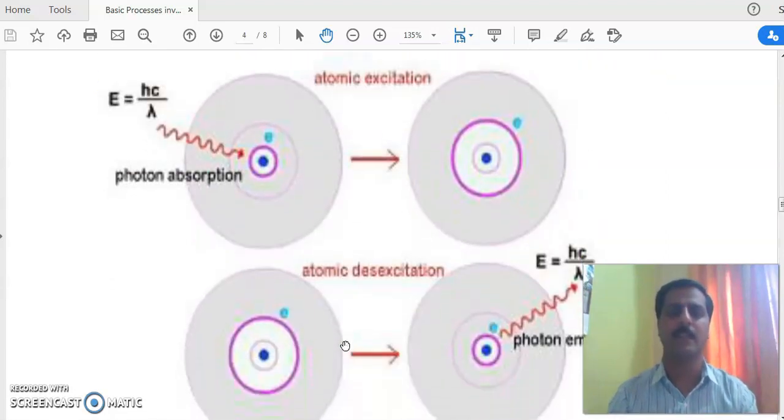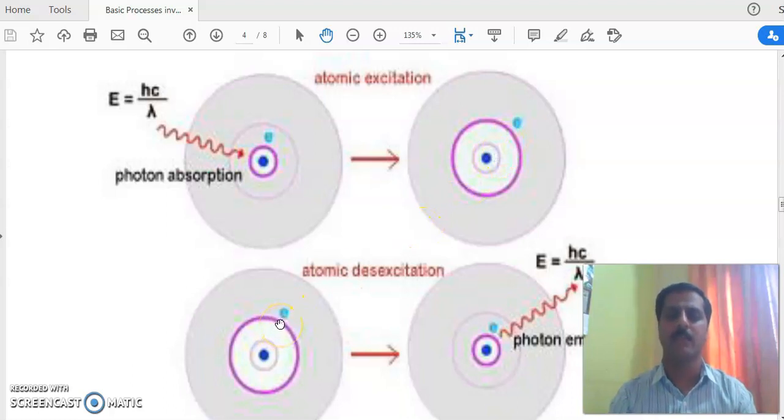That is the comparison. Atomic excitation, we have studied: when we incident a photon having energy h nu on a ground state electron, it absorbs that energy and jumps to the higher energy state, that is excited, having lifetime 10^-8 second.